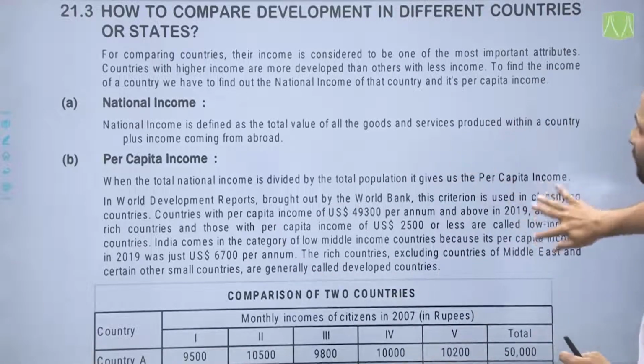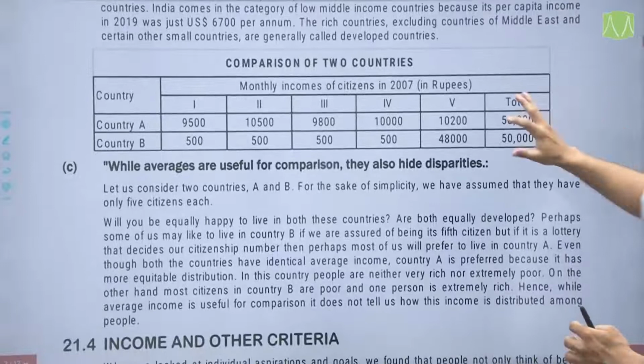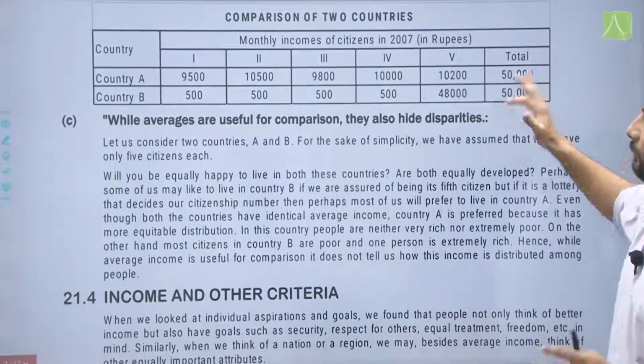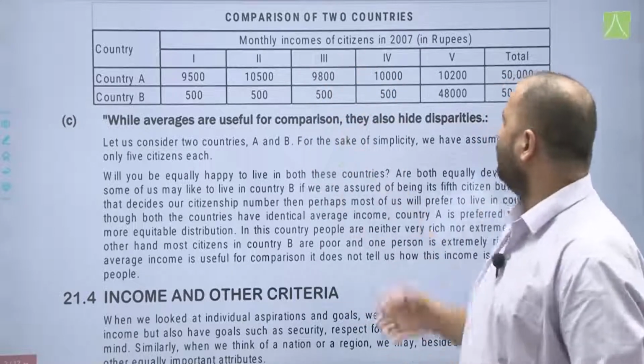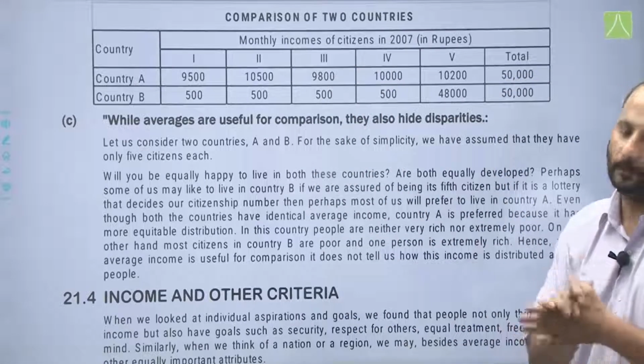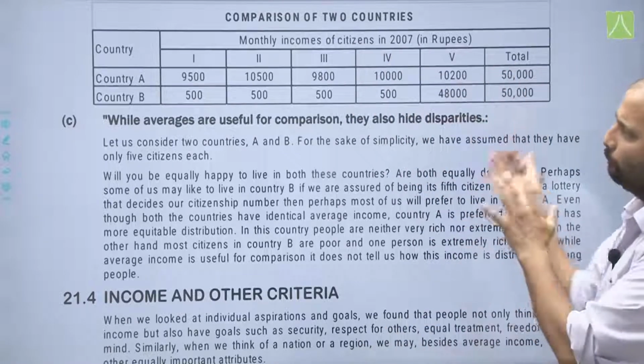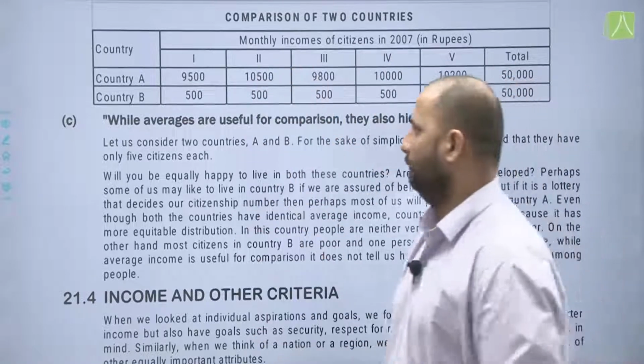Now, again in this there is a comparison of two countries. Now, probably you can say in the comments in which country you would want to stay. That is, the monthly incomes of citizens in 2007 in rupees of country A and B.